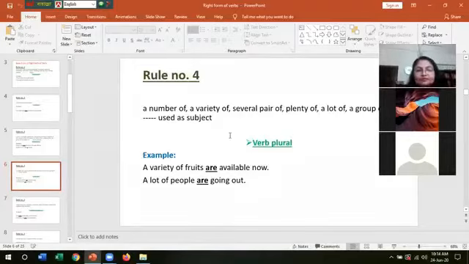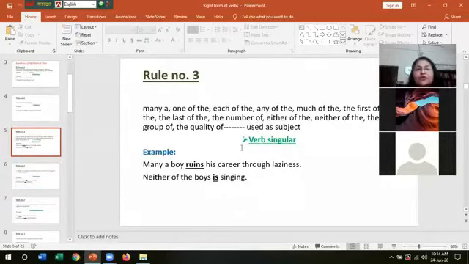Yes, please tell me. There is a sentence like neither of them are doing or is doing. Neither of them. That means one. Neither of them, so that will be singular. Neither of them is.